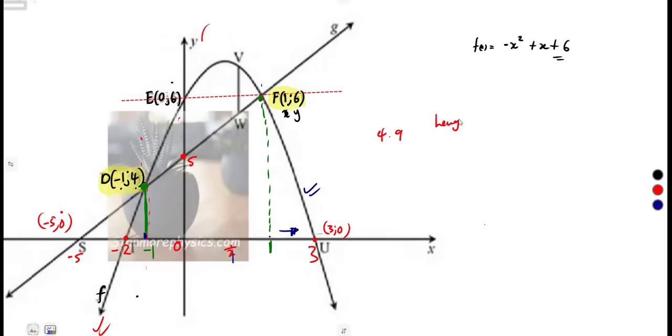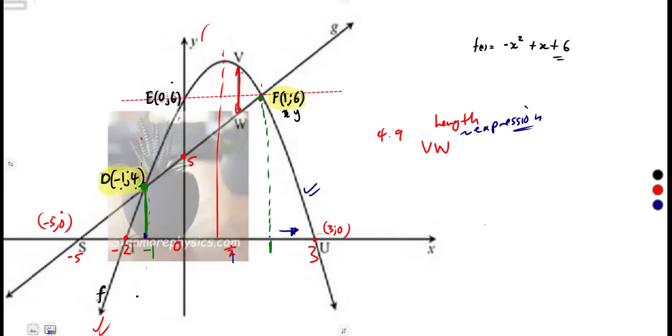So let us start with the length of VW. It is an expression, the length of VW here, not the exact numerical length where you substitute the value of x. There is no value of x at V and W here. We do not have the corresponding values of x. So we need an expression for the length of VW. So how do you find that?